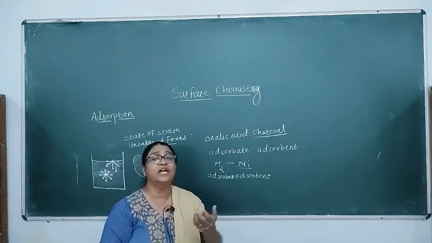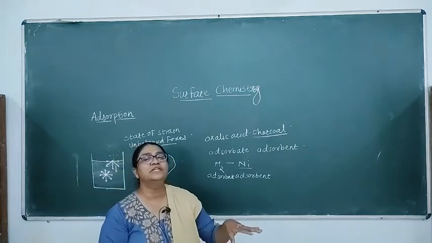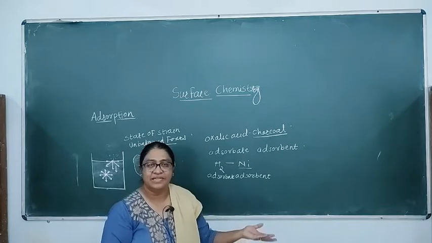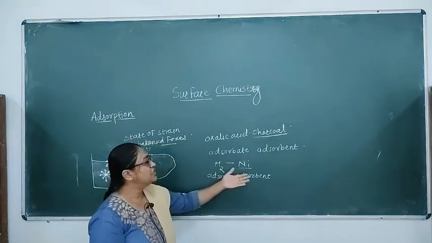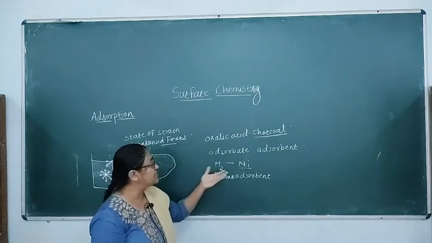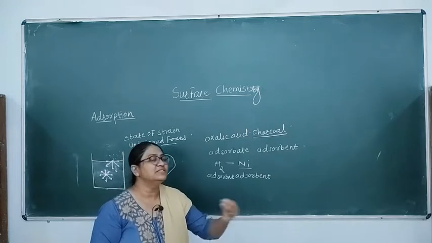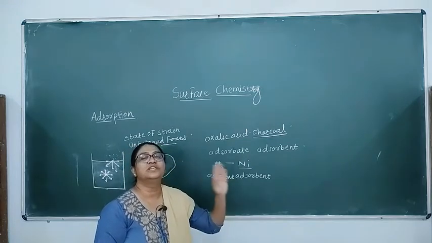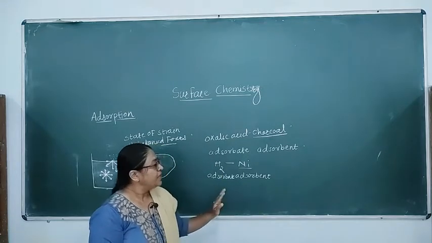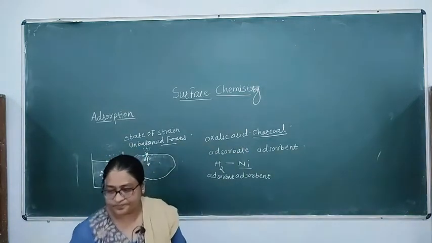So in a hydrogenation reaction, where hydrogen is to be added to the molecules, catalysts like nickel or palladium are used, on whose surface the hydrogen gas is bubbled, and during the reaction that hydrogen is added to the reactant and the hydrogenation reaction occurs. Now, the difference between adsorption and absorption.